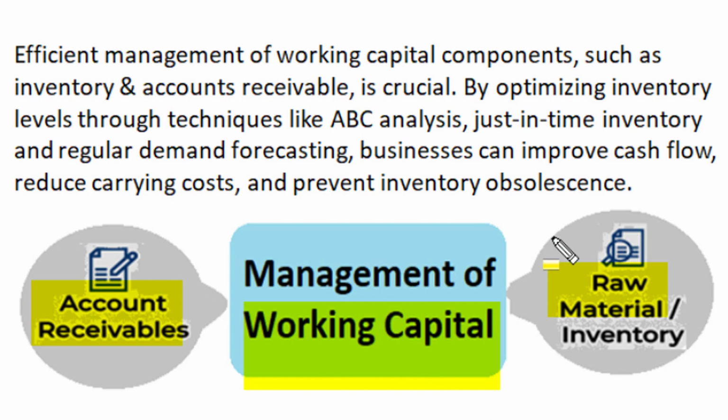And by optimizing inventory level through technique of ABC analysis, or very popular just-in-time inventory control, where exact amount of inventory is procured at the time at which they are required, so that excessive investment on raw material purchase won't take place, and regular demand forecasting also reduces excessive inventory, and by that businesses can improve cash flow, reduce carrying cost and prevent obsolescence of inventory or inefficient utilization of working capital.